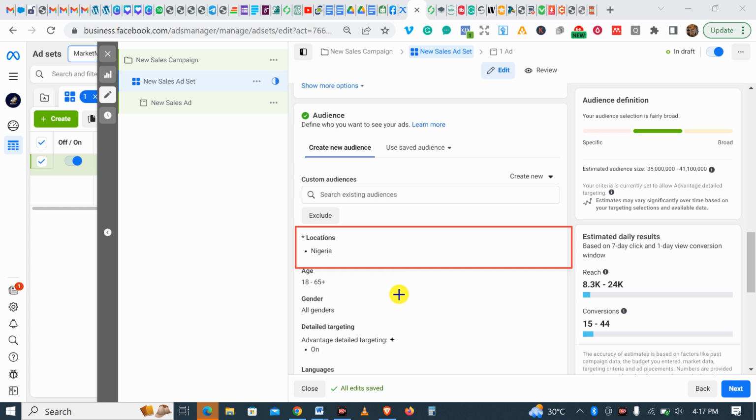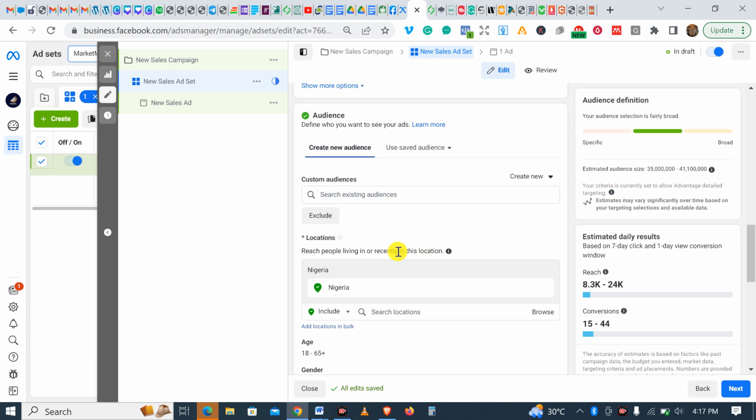All right, hold on guys. But right now that option is off. As you can see, if we click on edit here, now you can see people living in or recently in this location. It says all location targeting will now reach people living in or recently in the location you select. The other options have been removed, so you won't have to select a type of location targeting here.